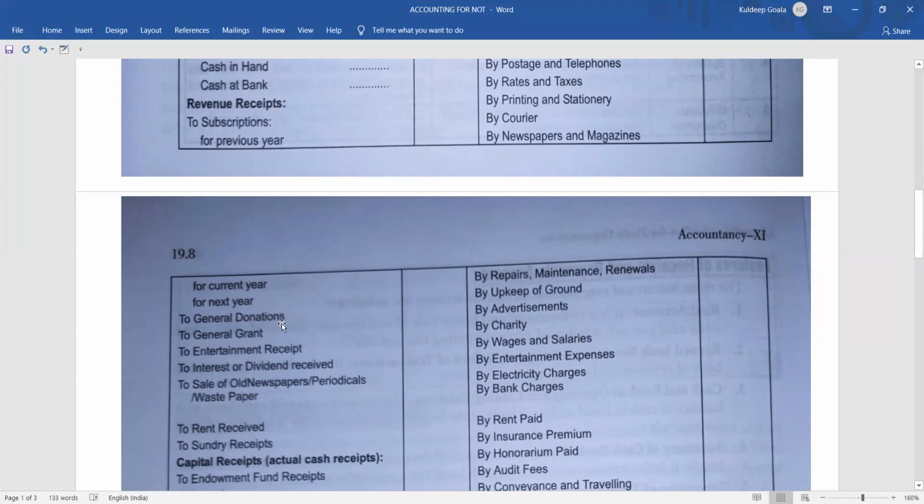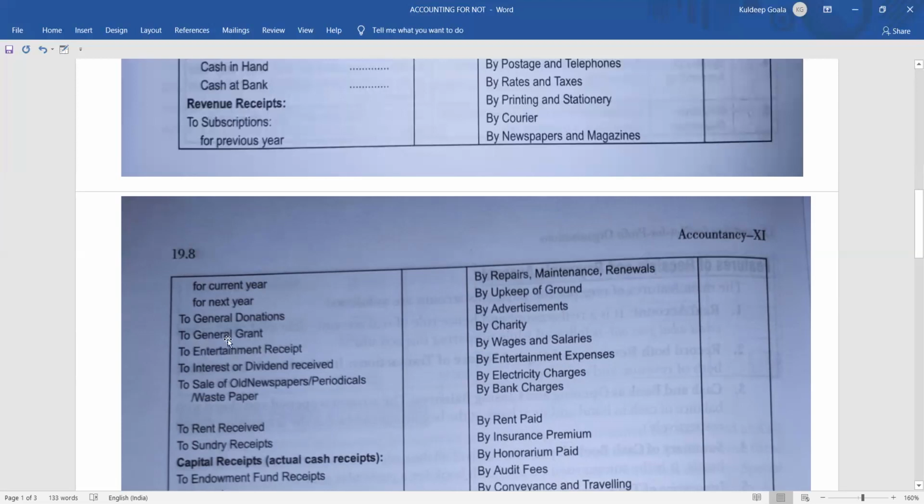Capital purpose means construction of a building, or renovation of the building, or buying some extra land for the club or organization. That type of money will be taken as capital receipt, rather than general donation. So what you have to notice is that in general donation, the amount of money should be nominal. It shouldn't be so high. It should not be a very large amount.